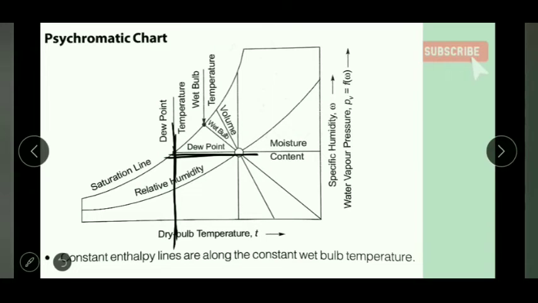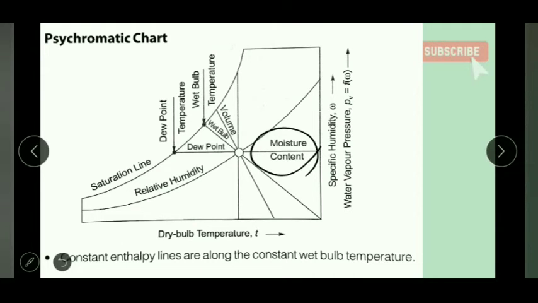Likewise, wet bulb temperature. These lines are showing the wet bulb temperature. Wherever it touches the saturation line, corresponding to that vertical line, that is the wet bulb temperature. The wet bulb temperature lines are also constant enthalpy lines. Here it is also written that constant enthalpy lines are along the constant wet bulb temperature. I think all these things are clear, and here it is showing the moisture content, that is the relative humidity.